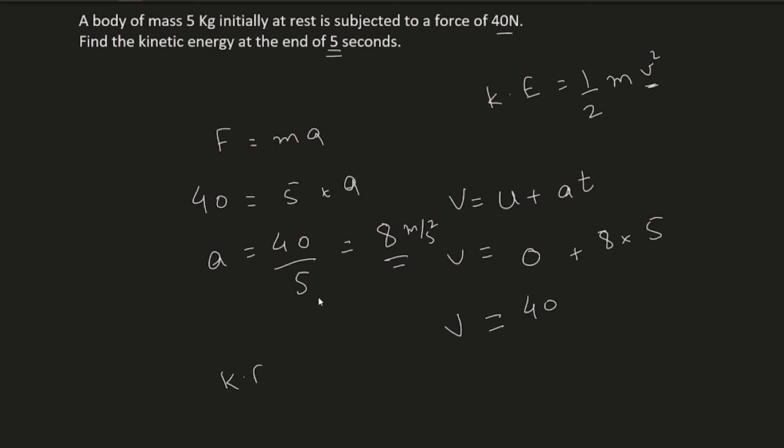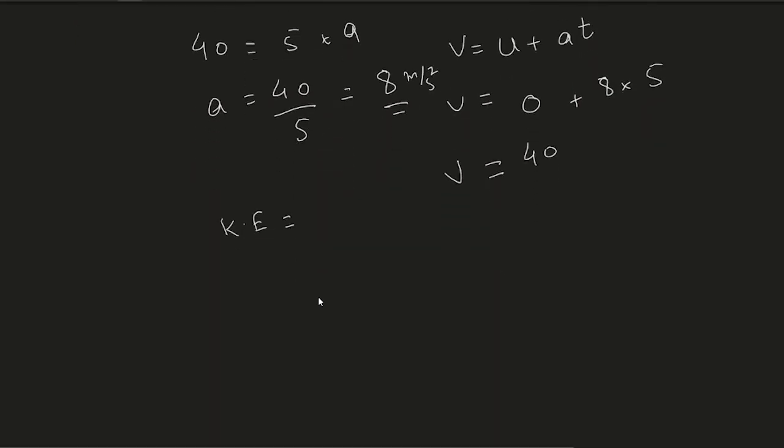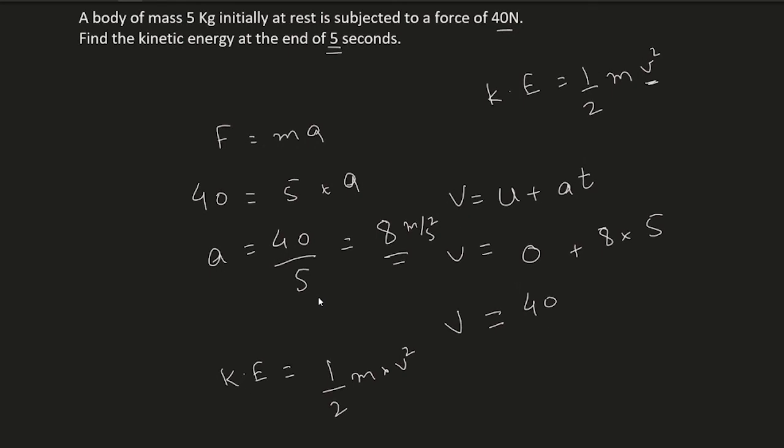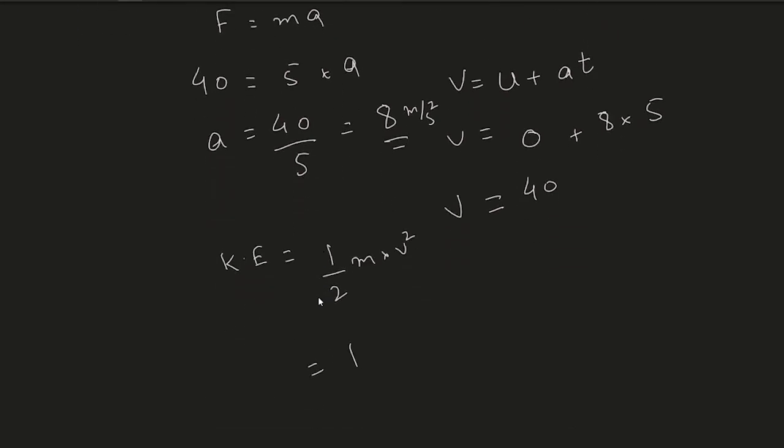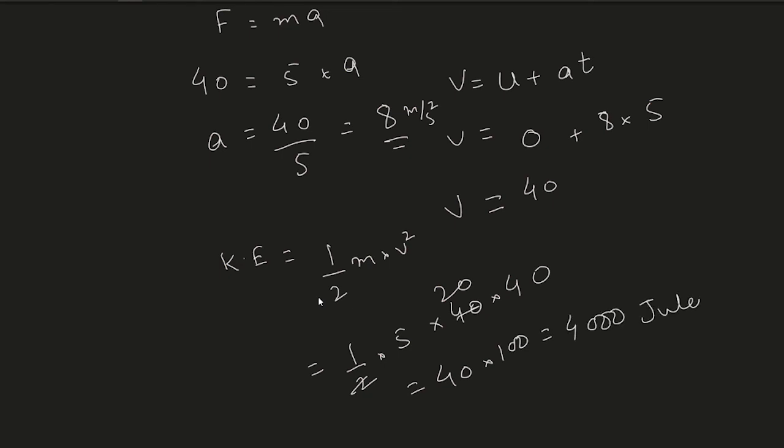So kinetic energy will be half mv square. We know that m is 5 kilogram, v is 40. Half into 5 into 40 into 40. So this is 20, thus this is 100. So 40 into 100, that is 4000 joules. So kinetic energy at the end of 5 seconds would be 4000 joules.